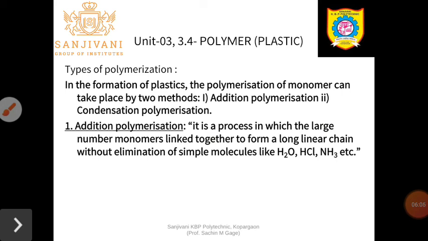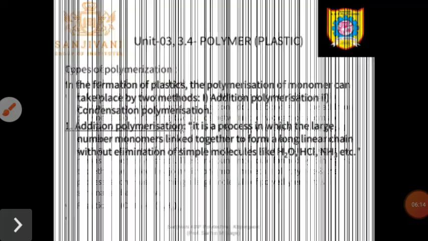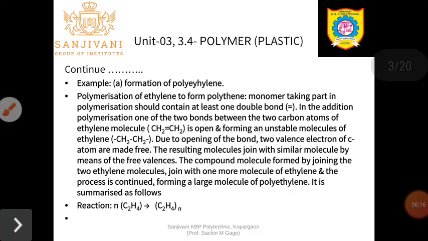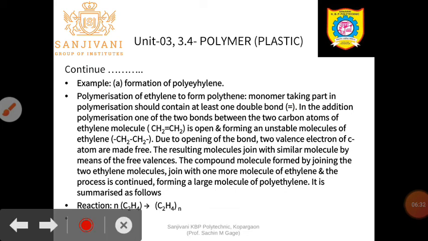And no doubt this polymerization is done under specific conditions of temperature, pressure and catalyst, known as addition polymerization reaction. Here we are going to see an example of addition polymerization reaction. The formation of polyethylene takes place by the addition polymerization reaction.